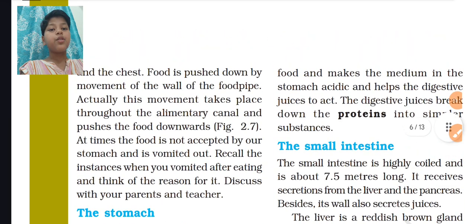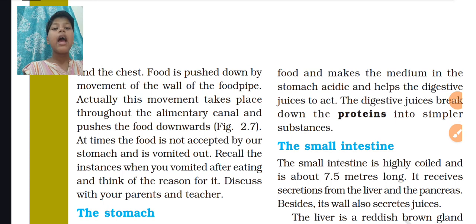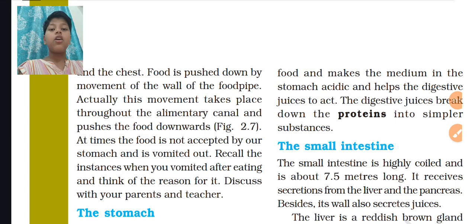Food is pushed down by the movement of the wall of the food pipe. Actually, this movement takes place throughout the alimentary canal and pushes food downwards. At times, the food is not accepted by your stomach and is vomited out. Recall the instances when you vomited after eating and think of the reason for it. Discuss with your parents and teachers.